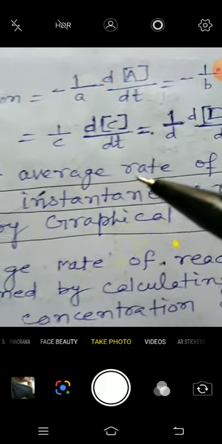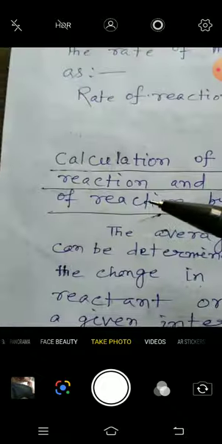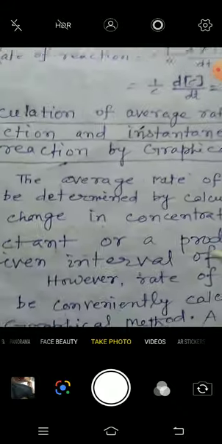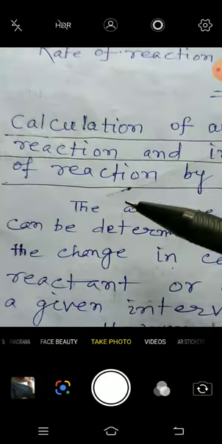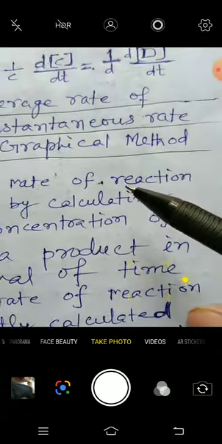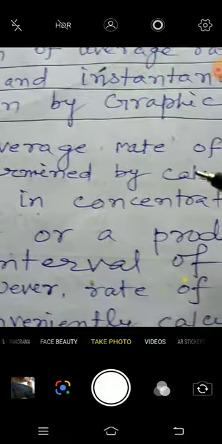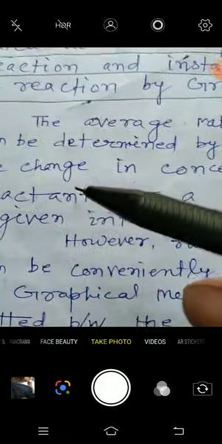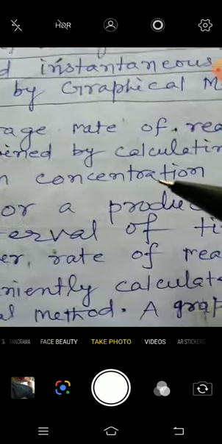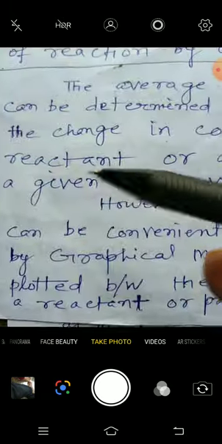Calculation of average rate of reaction and instantaneous rate of reaction by graphical method. So what happens in the graphical method? See here, the average rate of reaction can be determined by calculating the change in concentration of a reactant or a product in a given interval of time.